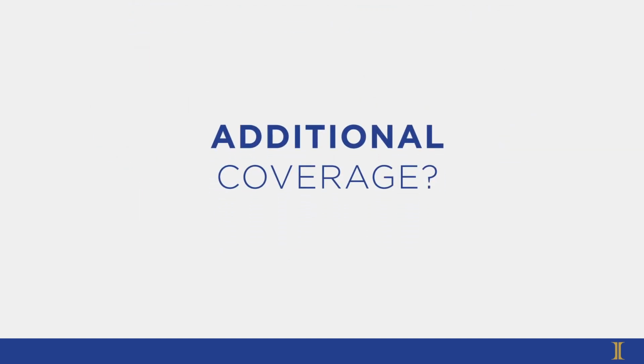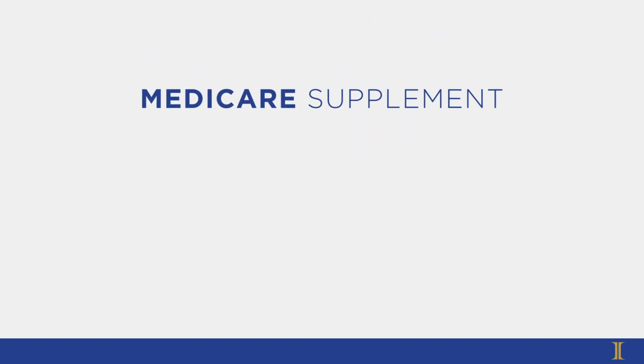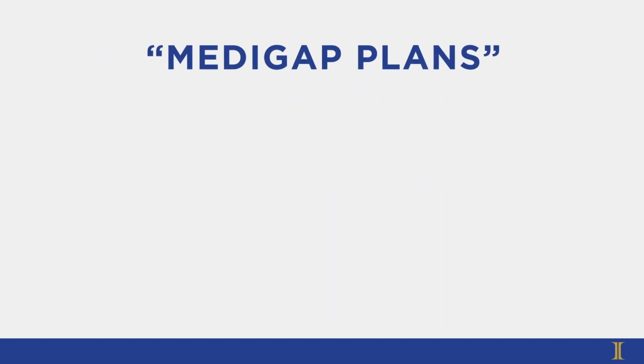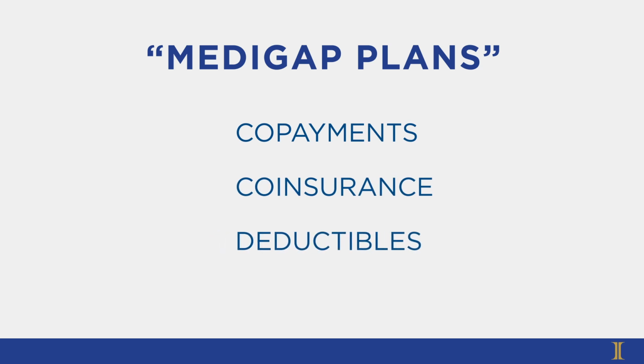Most people agree that they need additional coverage beyond what Parts A and B offer. There are a few ways to get it. The first option is to enroll in a Medicare supplement or MedSup insurance plan. MedSup plans are offered by Medicare-approved private companies. These plans are sometimes called Medigap plans because they help fill so-called gaps in Original Medicare. If you'll recall, Original Medicare doesn't cover everything. Actually, it only pays 80% of your out-of-pocket costs. MedSup plans are designed to help with the other 20%, such as co-payments, co-insurance, and deductibles.